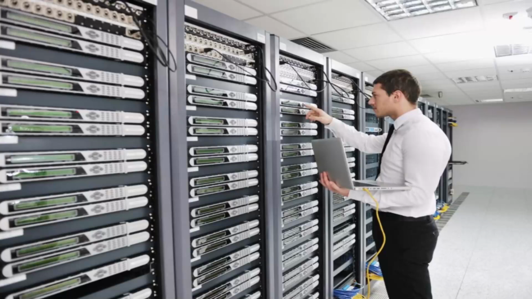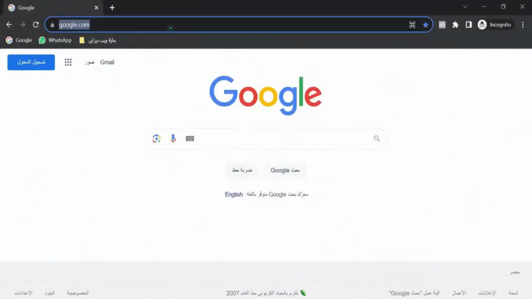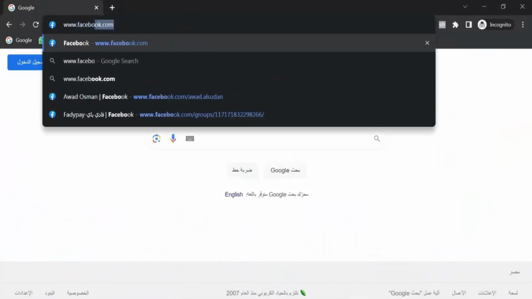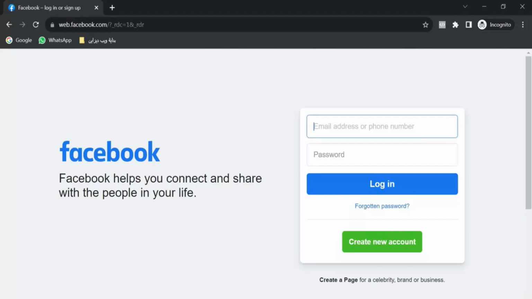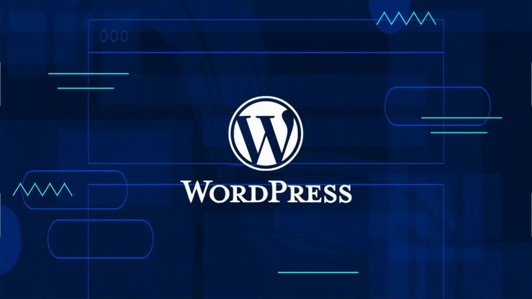And what about the domain? For instance, when I want to access Facebook, I type www.facebook.com into my browser at the top and then press enter. This specific address or link is what we call the domain. So, if I have a website that I want to be visible to people, I absolutely have to purchase this domain. These are, in essence, the key concepts I want you to understand: server, host, and domain.